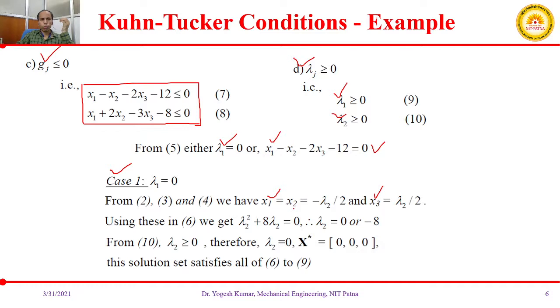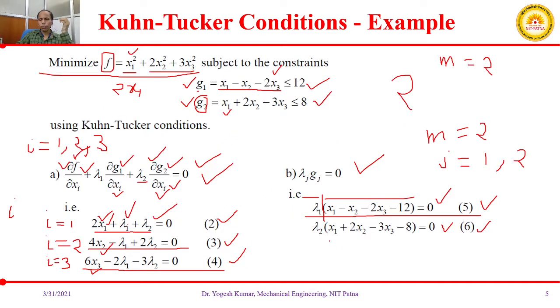So you put these values in equation number 6. That is, you have got the value of x1, x2, x3 in terms of lambda 2, and here is only lambda 2, so you will have only the term lambda 2 in this particular equation.